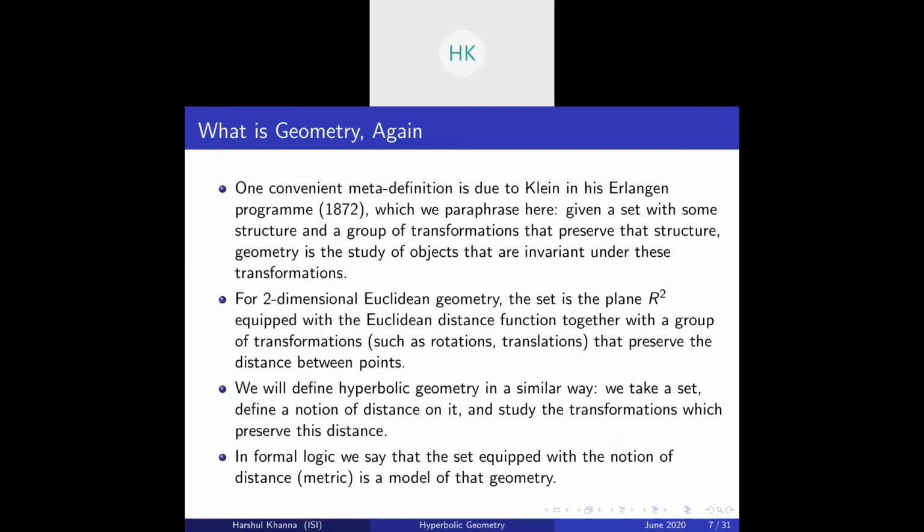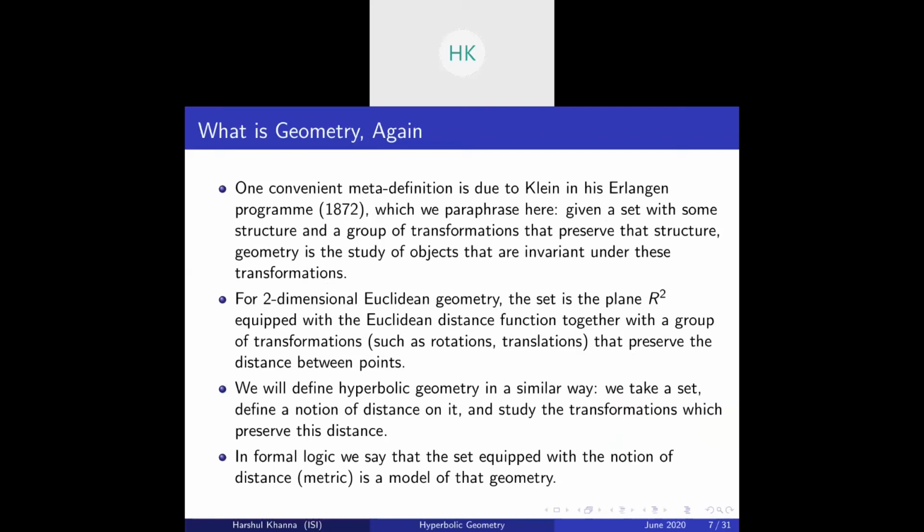We'll revisit the question now. What is geometry? One convenient meta definition is due to Klein in his Erlangen program, which is basically: given a set with some structure and a group of transformations that preserve the structure, geometry is the study of objects that are invariant under these transformations.